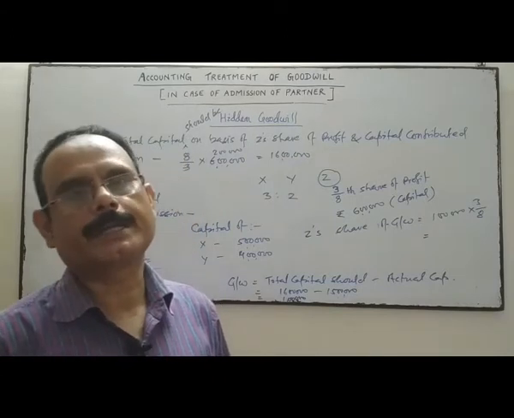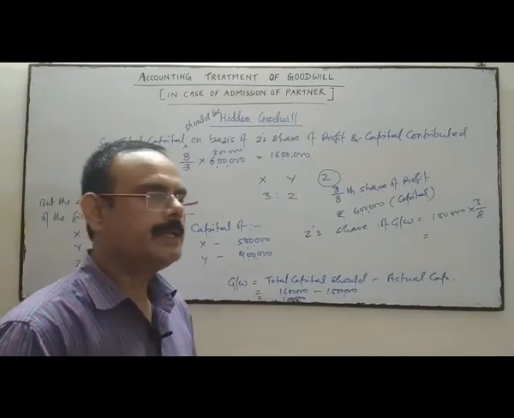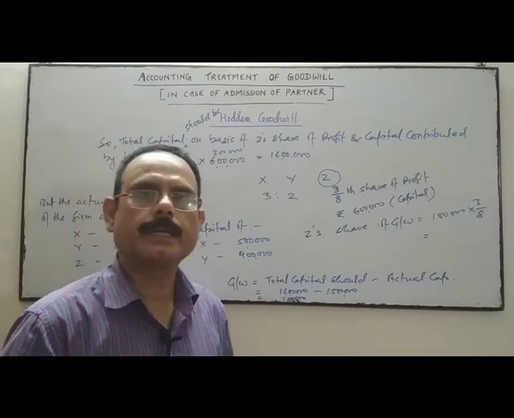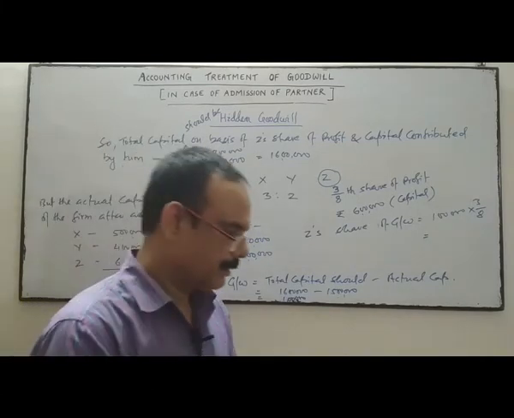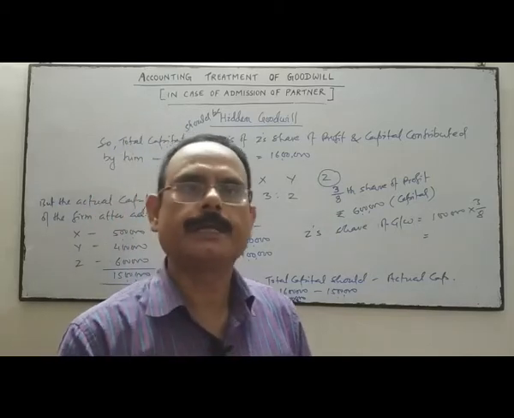So we can easily find out Z's share of goodwill. This is the problem related to hidden goodwill, how to calculate the amount of hidden goodwill. Now see a question based on hidden goodwill.